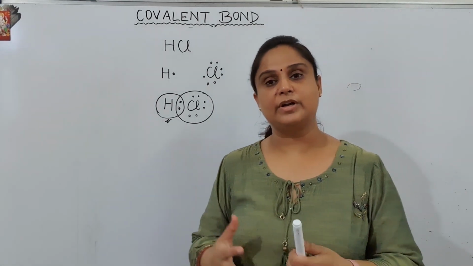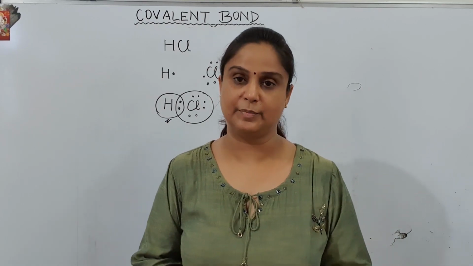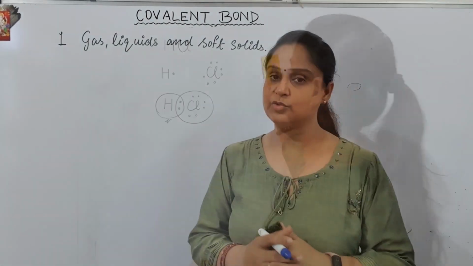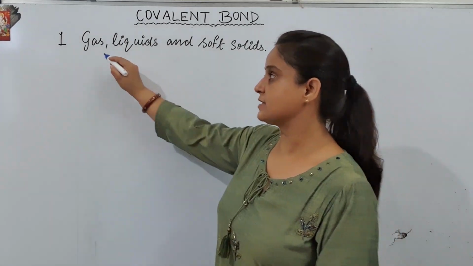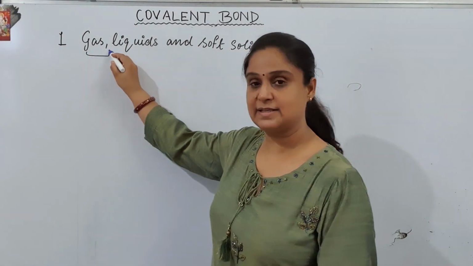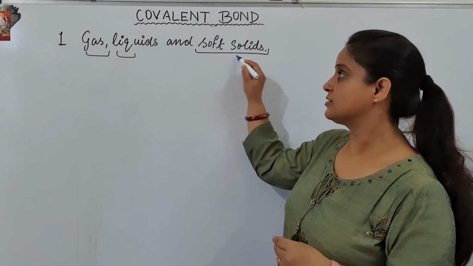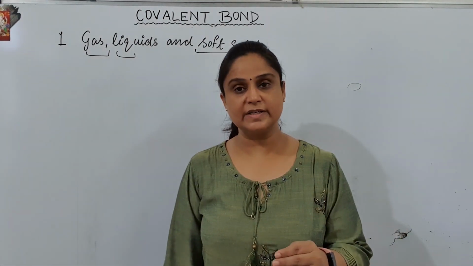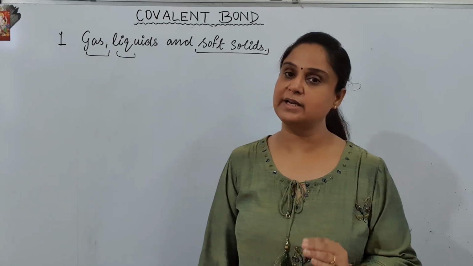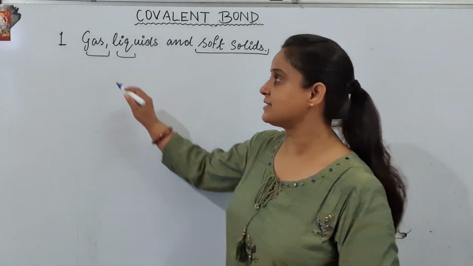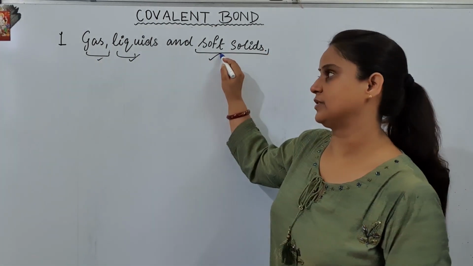Let us talk about now the properties of covalent compounds. Okay? The first property of covalent compounds is that they exist in gaseous state or liquid state or as soft solids. Soft solids means having a low boiling point and low melting point. Gaseous, liquids and soft solids.